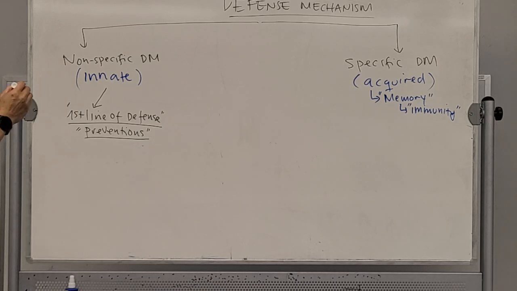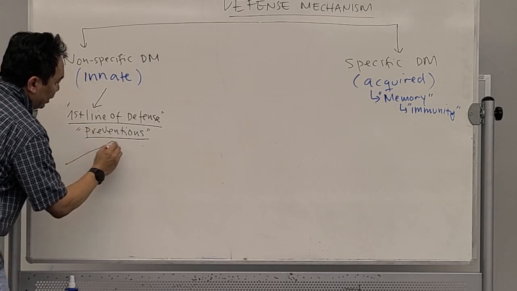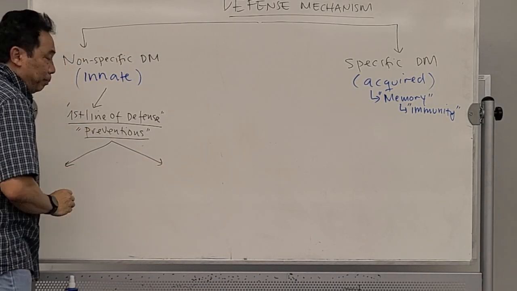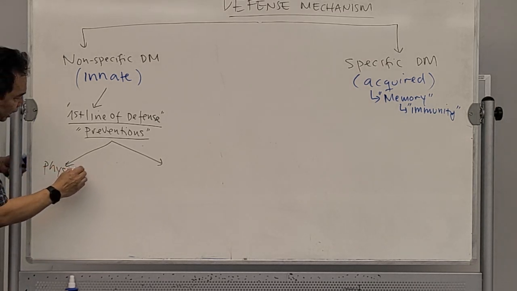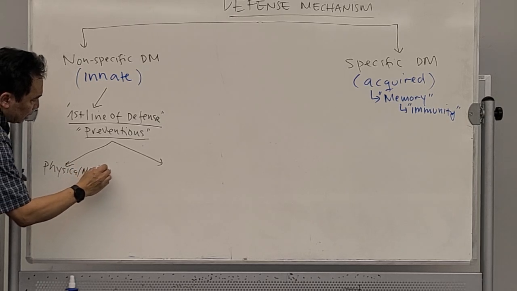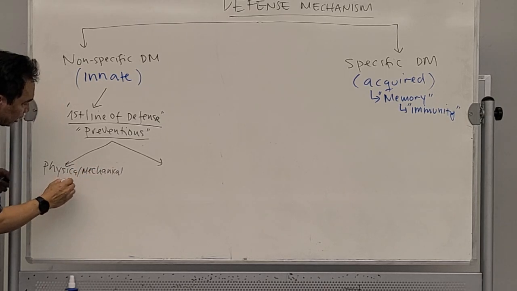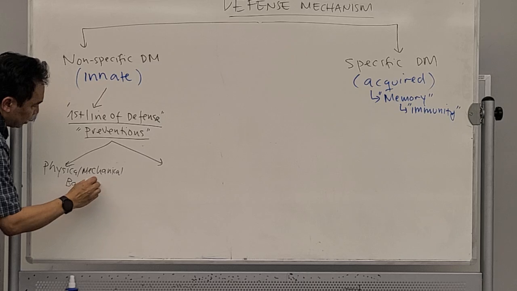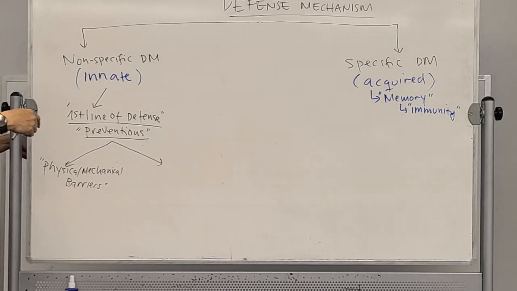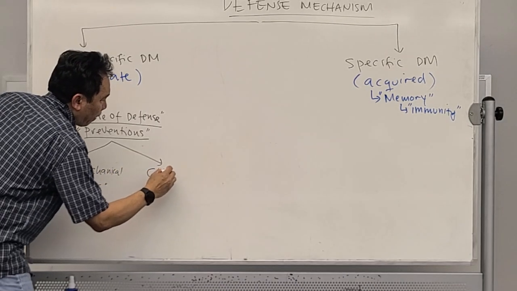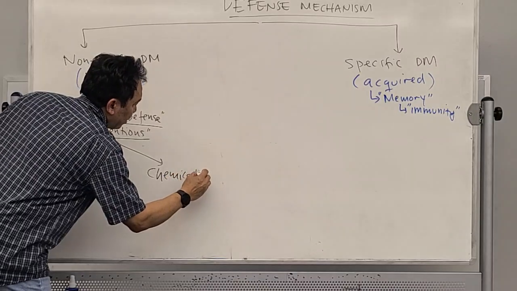Now, the first line of defense can be divided into mainly 2 types. First, the physical, or mechanical, barrier or defense. The second one is done by chemicals produced in our body, and it is called the chemical barrier.